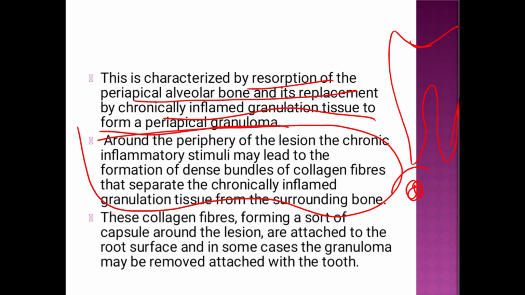The granulation tissue is then surrounded by collagen fibers. These collagen fibers separate this granuloma from the alveolar bone, from the surrounding bone. The collagen fibers form like a capsule, which is either attached to the root surface or removed from the tooth surface.